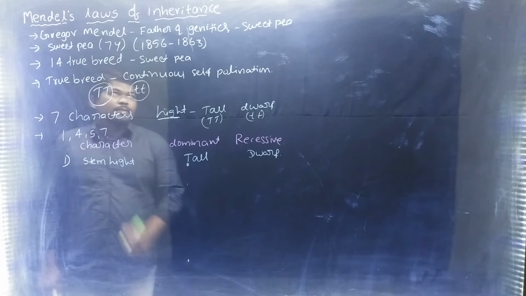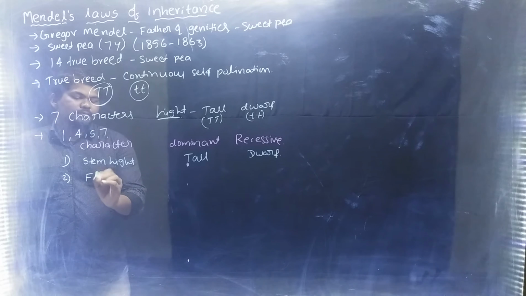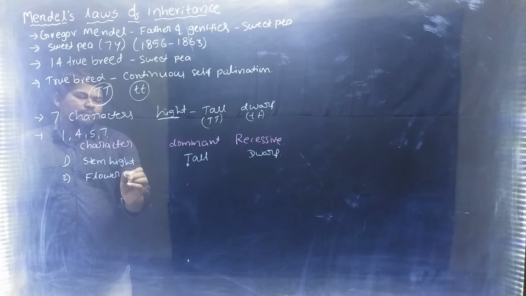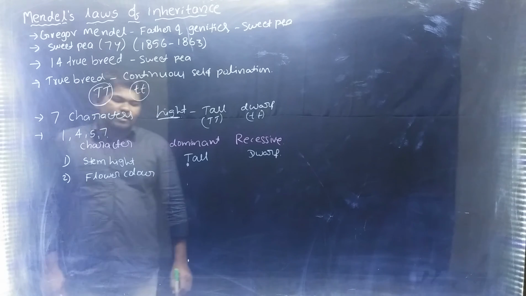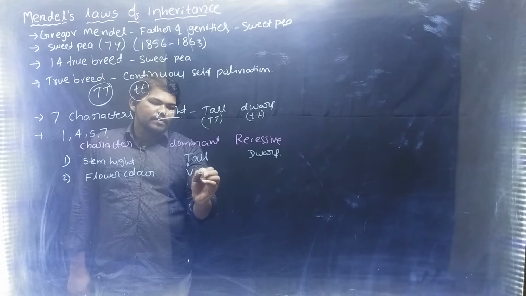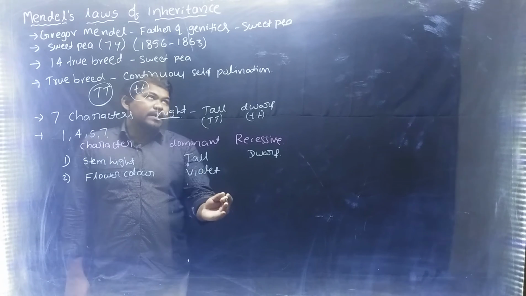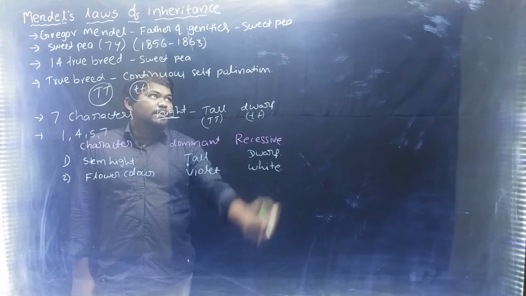Next, flower color is one character. The dominant trait for flower color is violet, and the recessive trait is white.